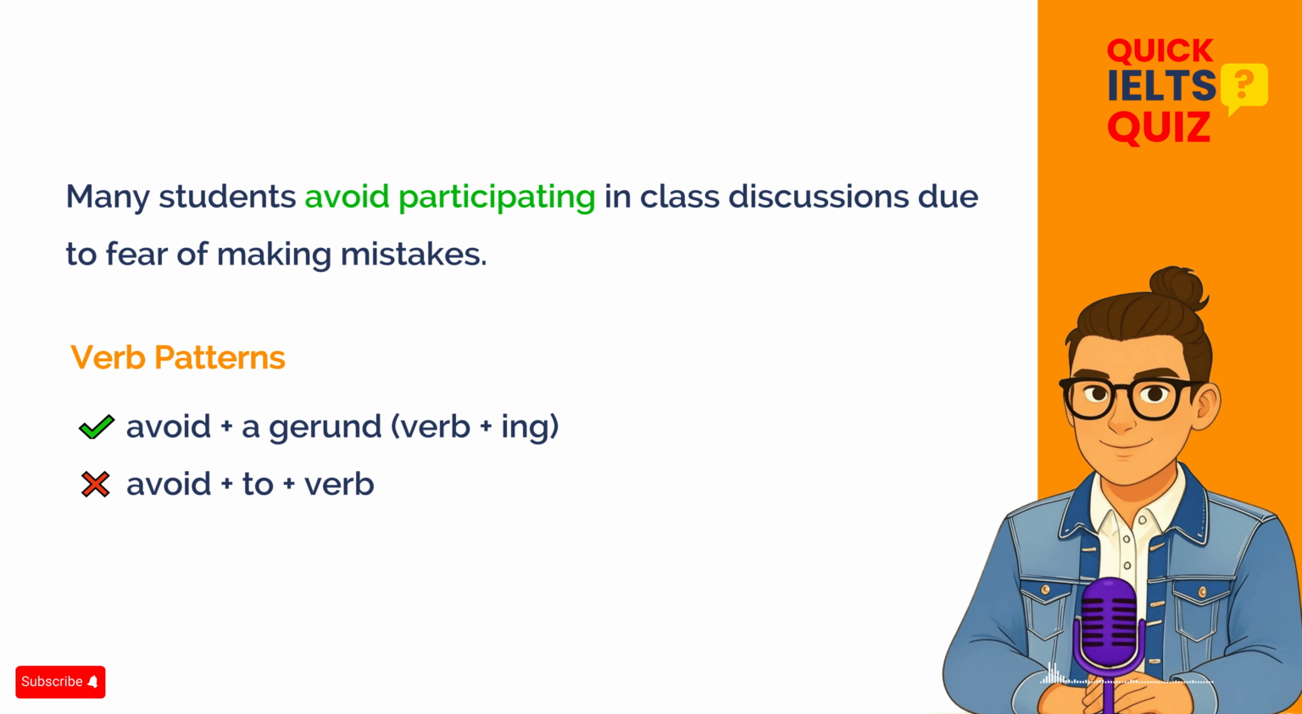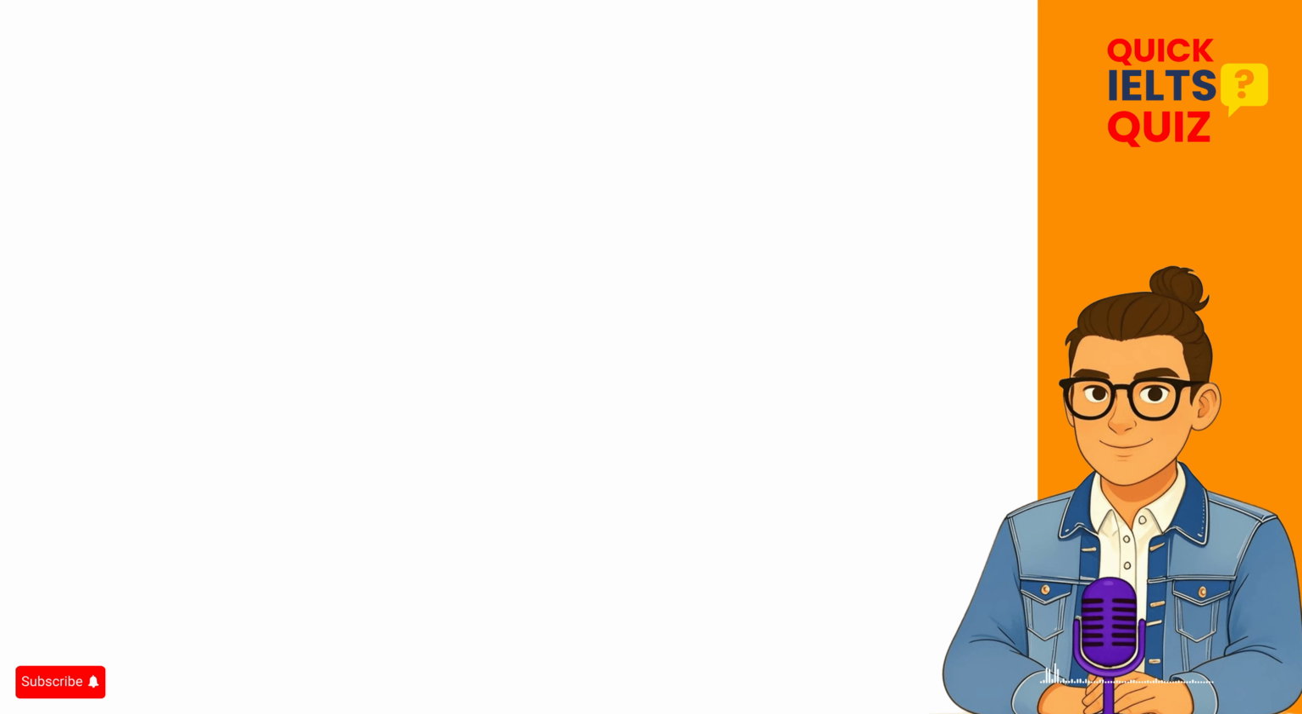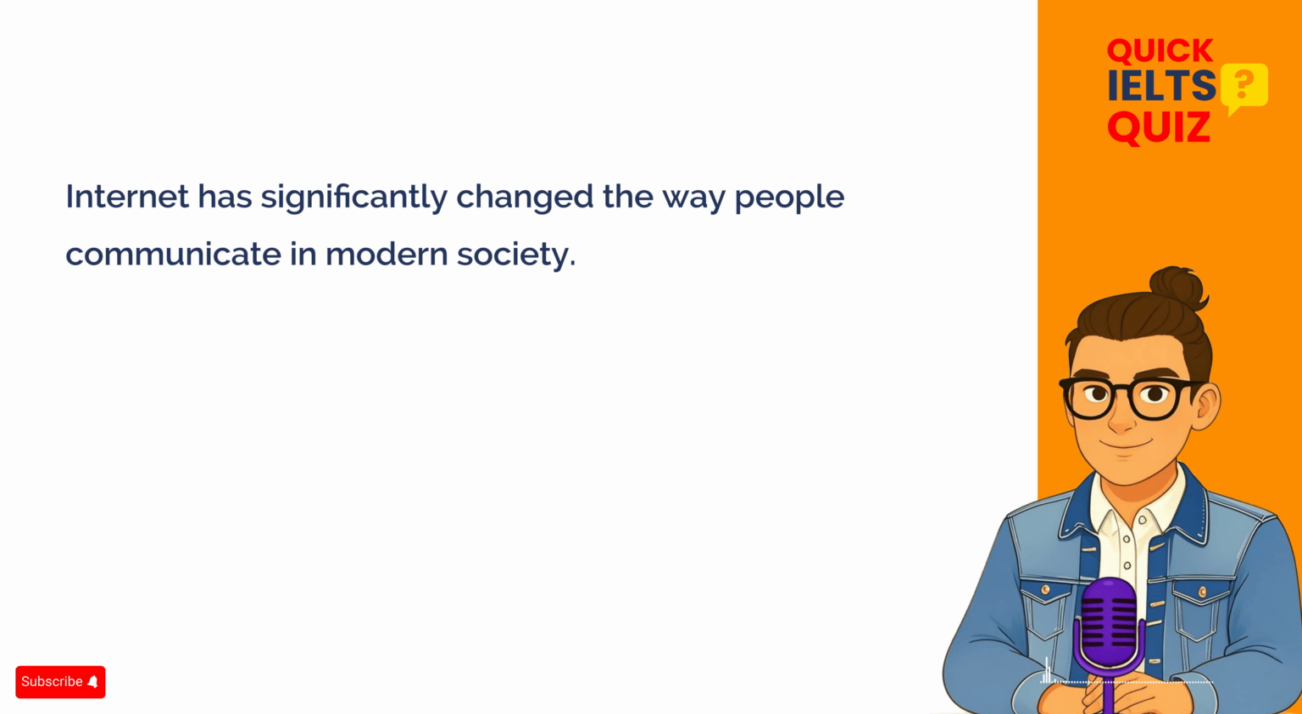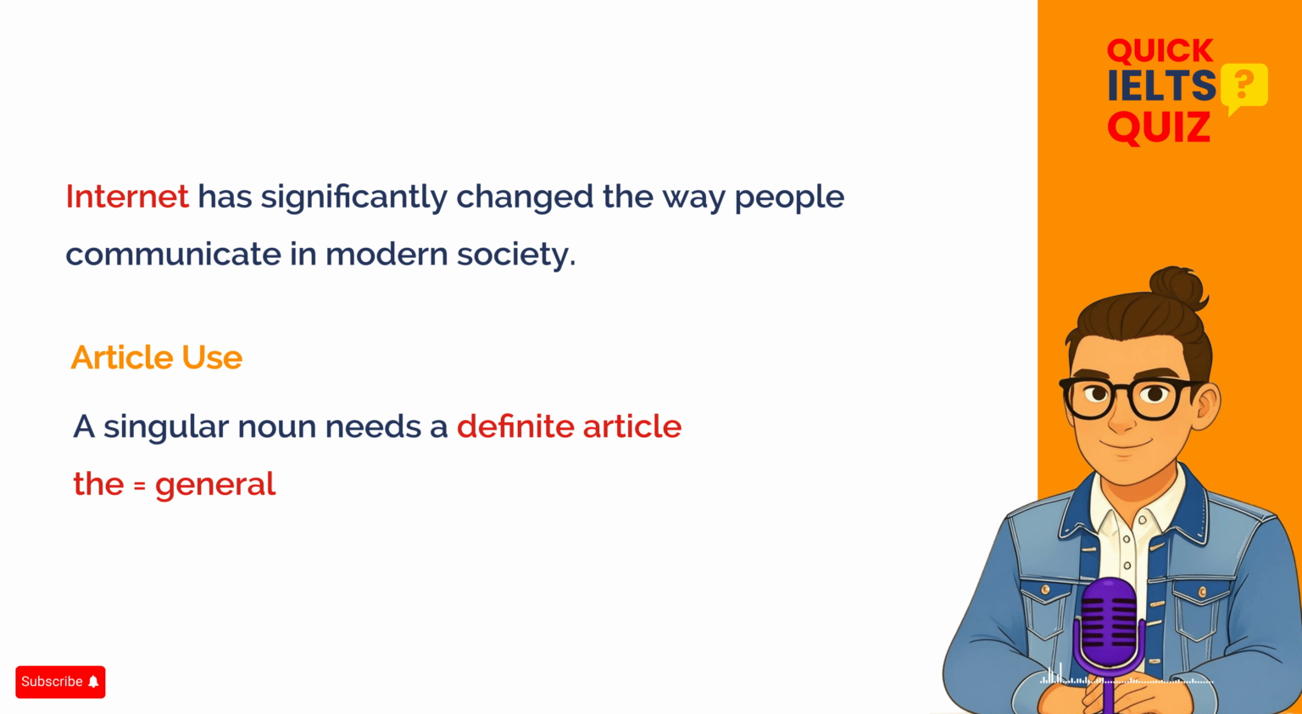Let's move on to the next sentence. Take your time and read it carefully. In this sentence, there is one main error related to article use. The word "internet" is a singular countable noun in this context, so it needs a definite article. Saying "internet has significantly changed" sounds incomplete in formal writing.